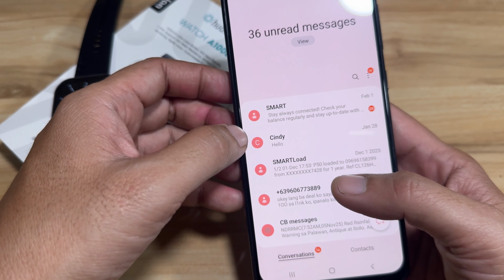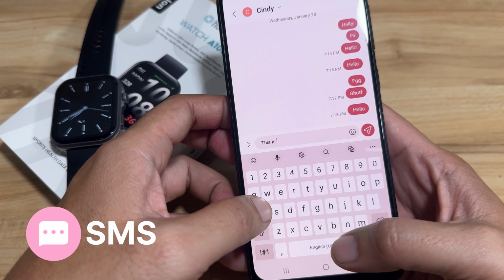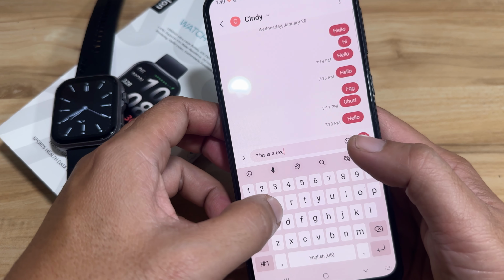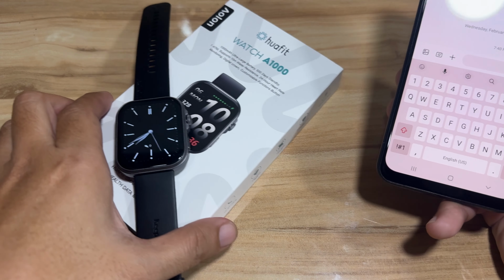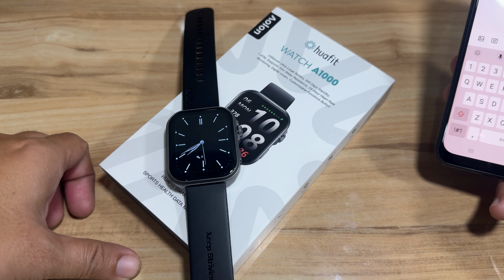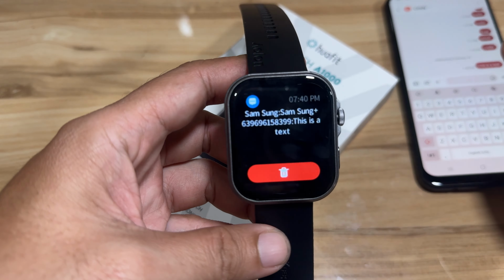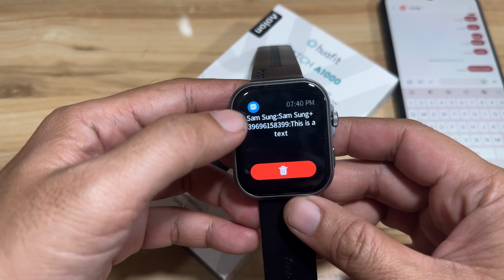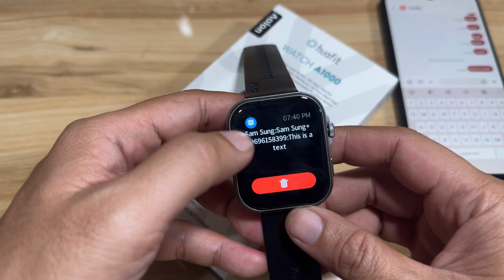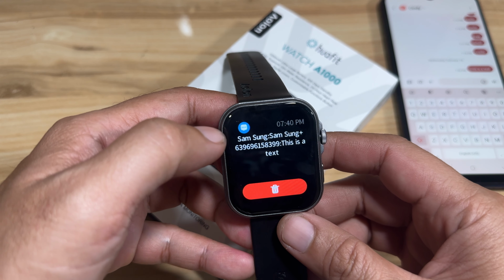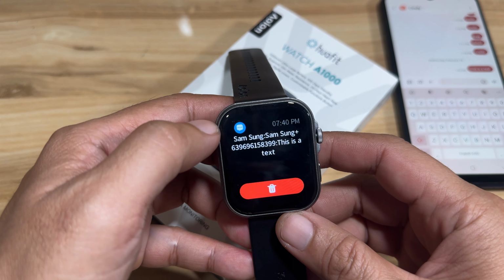Next, let's have the SMS or the text messages. This is a text message sent. Hopefully it works here with SMS, and we have it here. And if you notice, we do have a different icon for SMS. We have the name of the sender, even the number, we have it here, and we also have the message. This is a text.